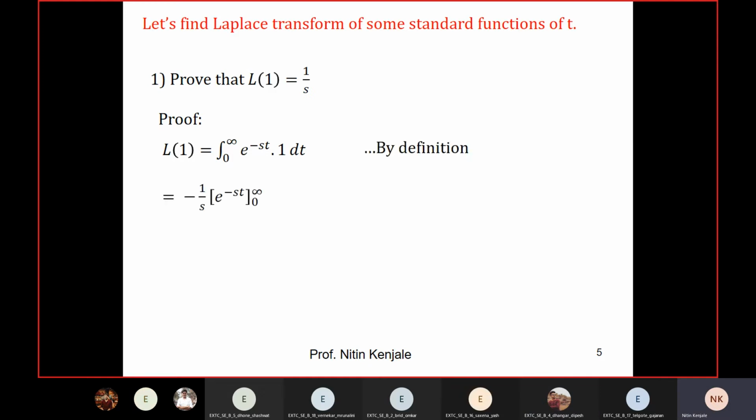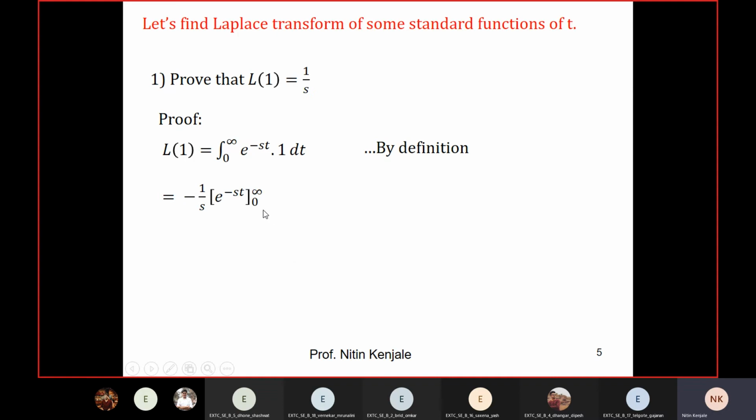So after performing this integral, what is the answer? e raised to minus st upon minus s. That minus s I have taken out, over the limits 0 to infinity. Now let's substitute this infinity in t or s? In t, because we have integrated with respect to t. So when I substitute infinity in t, it will be e raised to minus infinity. e raised to minus infinity is how much?